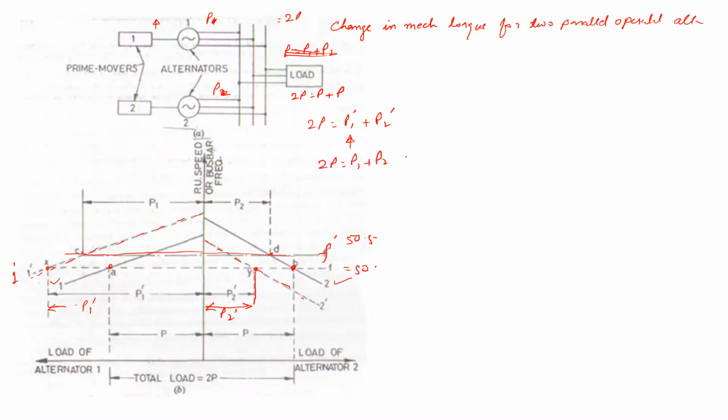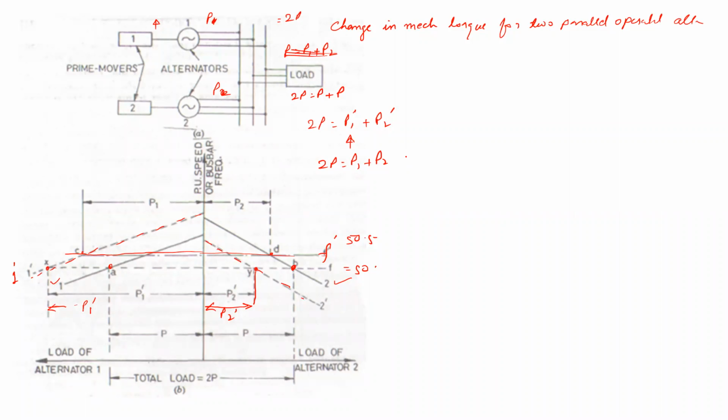So again, we can conclude that when two alternators are working in parallel, if the mechanical input of one of the alternators is increased, it will share more active power, and effectively there is a slight change in the frequency. A slight change in the frequency means the frequency increases. One machine gets accelerated, the second machine gets decelerated, so it will settle to a new frequency. Under such frequency, again the alternator whose mechanical input has been increased will share more power, and the second alternator will share less power. So this is the conclusion.